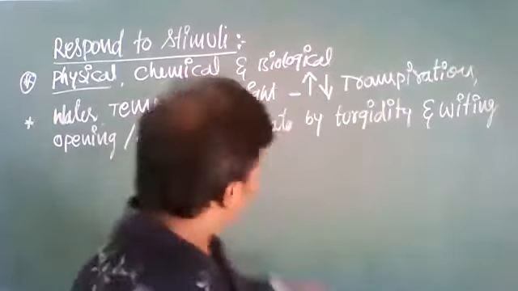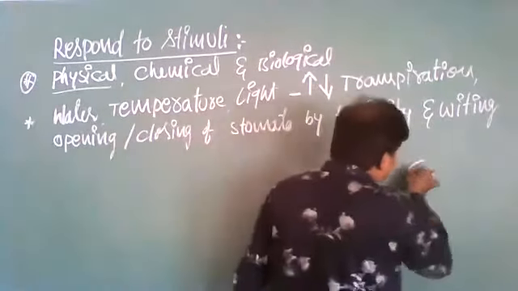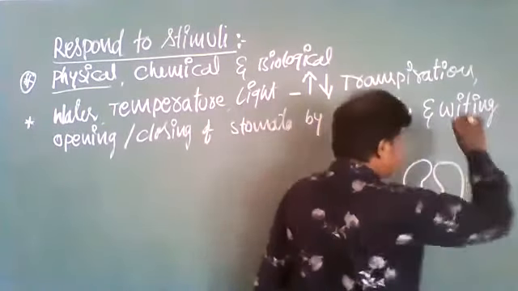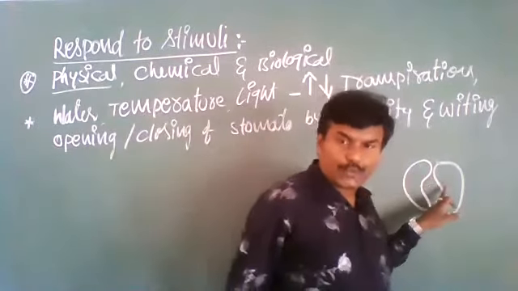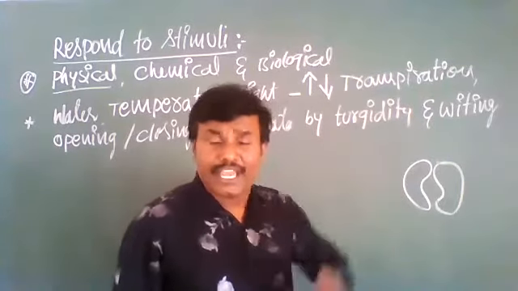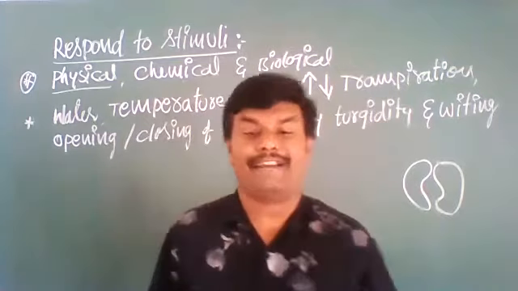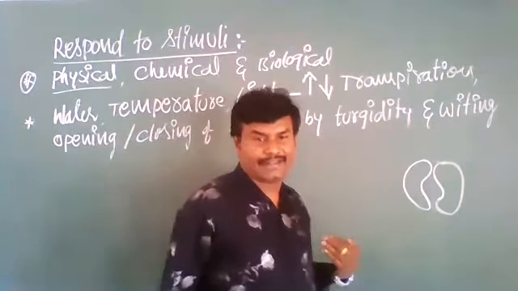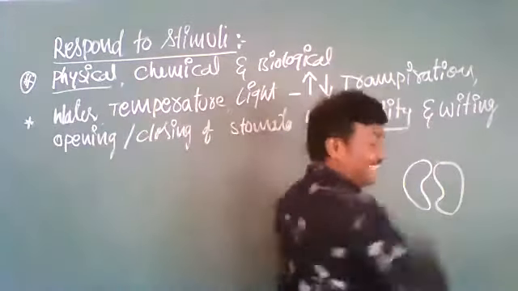The leaf surface consists of these structures, which are called stomata. Through stomata, transpiration occurs. According to the situation, these stomata open or close. So, opening and closing of stomata by turgidity.